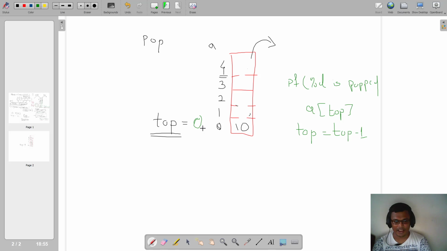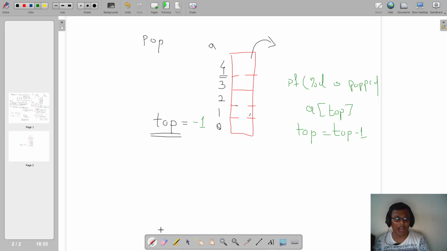Are you getting this? And again if I do a pop, what will happen? It will print that 10 is getting popped, top is equal to top minus 1, so 0 minus 1, again top will become minus 1, and this is what we had initialized earlier, right? So when my top is minus 1, what it indicates? Our stack is empty. So automatically when you pop off your last element, your top is becoming minus 1 in your logic. You don't need to write any other logic for it, right?